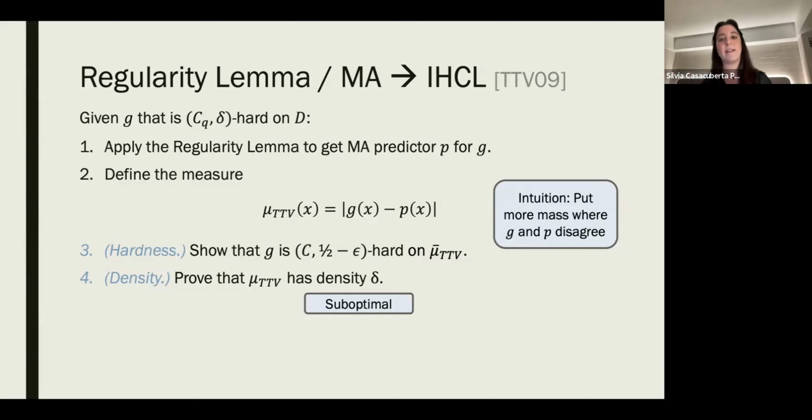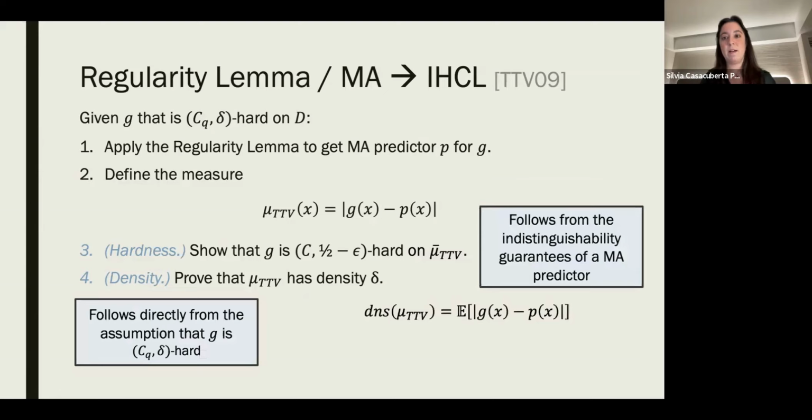And importantly, they only get density delta, which is suboptimal. Essentially, the proof of hardness and density is separate, and the former follows from the indistinguishability guarantees of multiaccuracy, and the latter follows from the fact that G is delta hard.